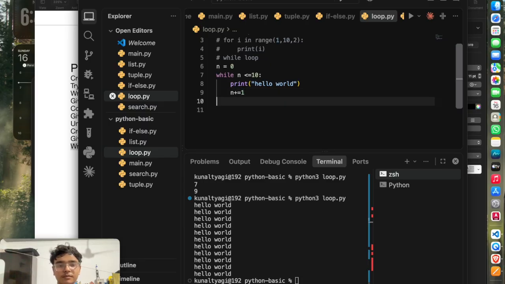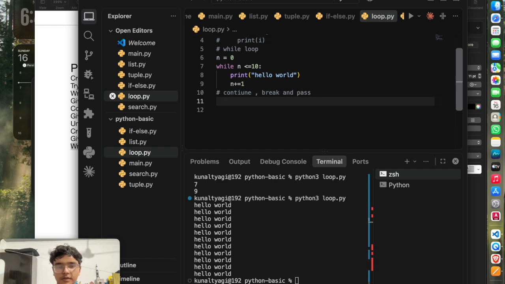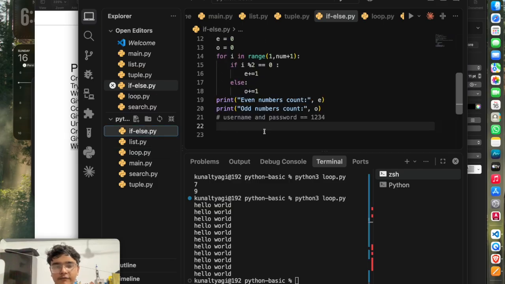And now here come statements such as continue, break and pass. Let's just understand these three with an example of if else.